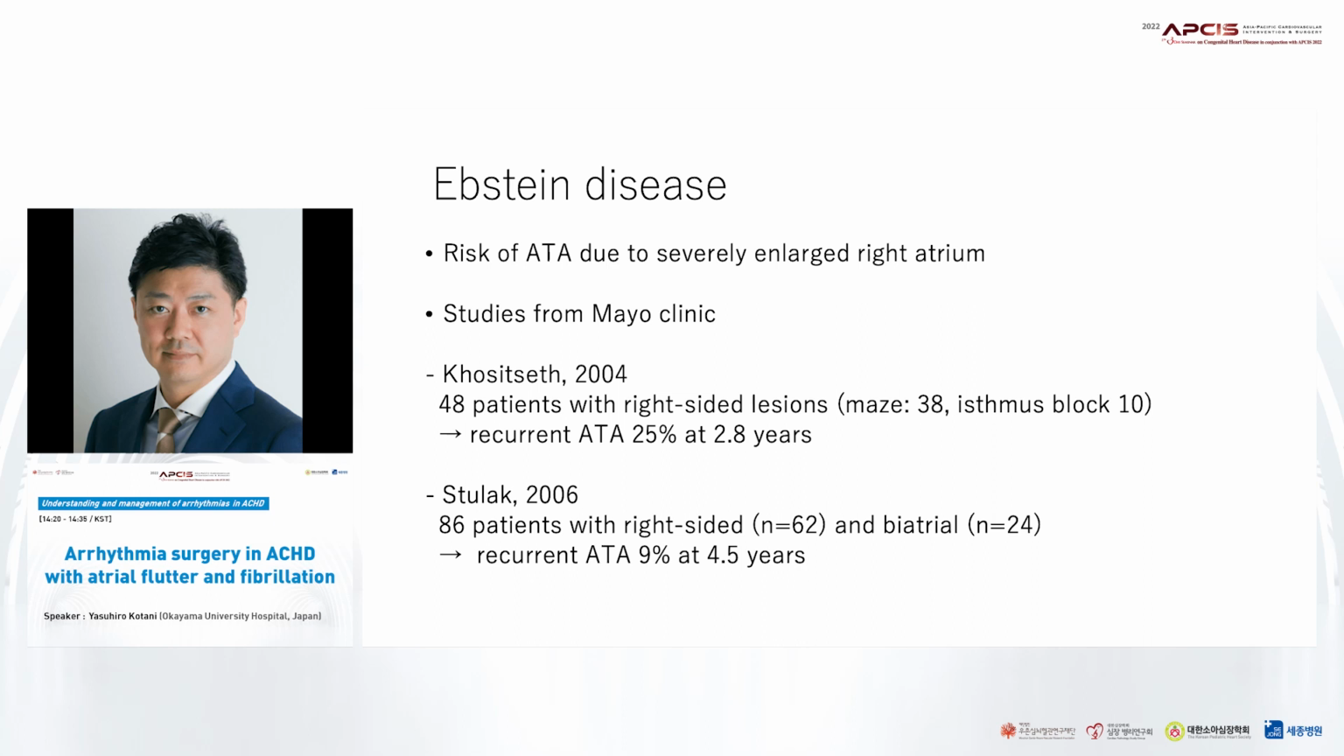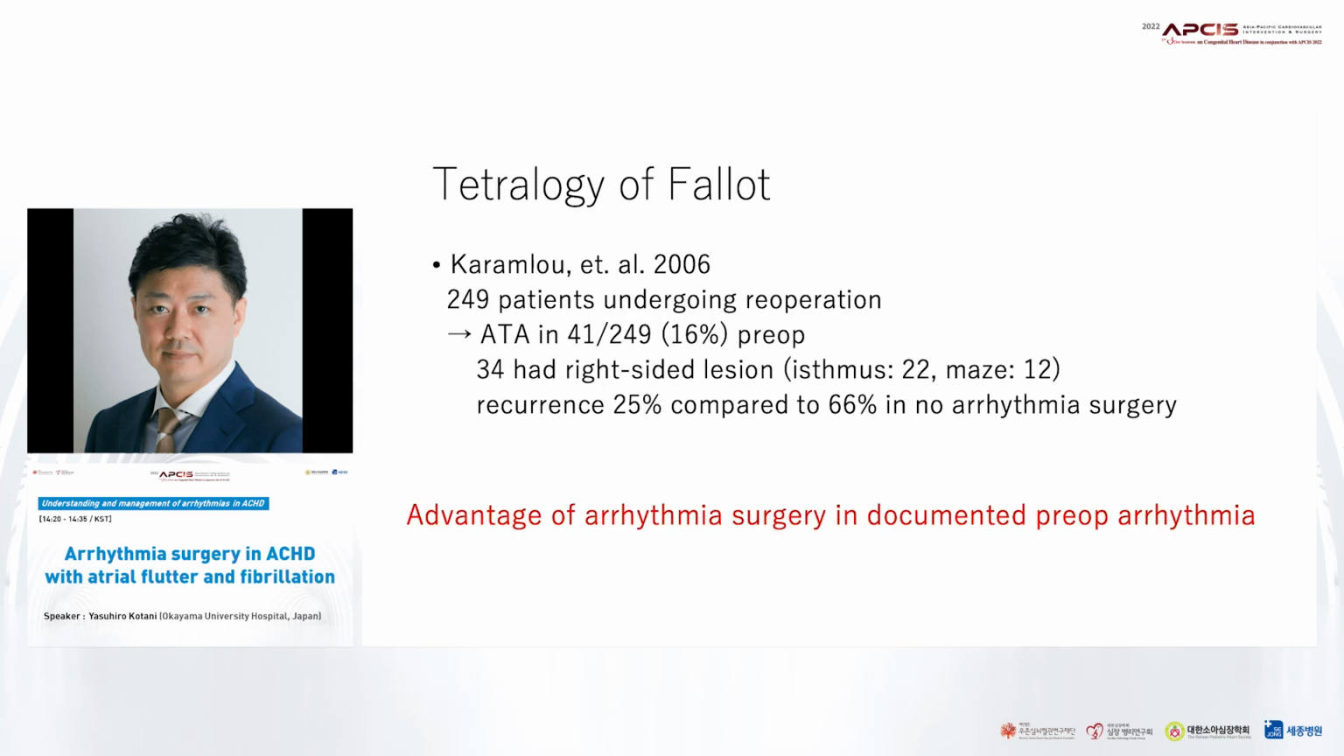The study from 2006 showed 86 patients with right-sided and biatrial arrhythmia surgery, and now recurrence of atrial tachyarrhythmia was only 9% at 4.5 years. So they concluded that biatrial lesions are more effective in the treatment of paroxysmal atrial tachyarrhythmia in Ebstein disease.